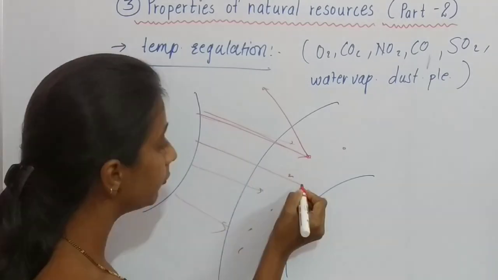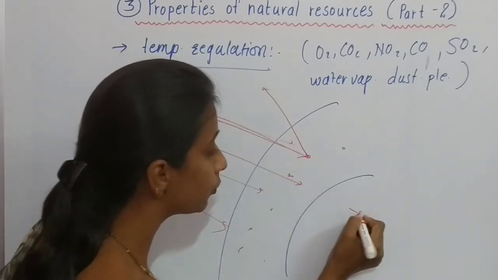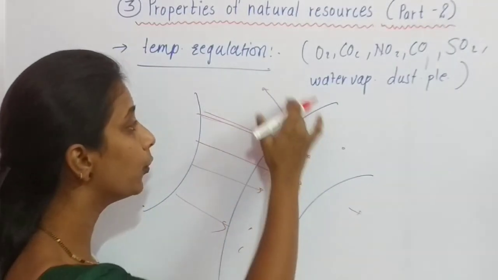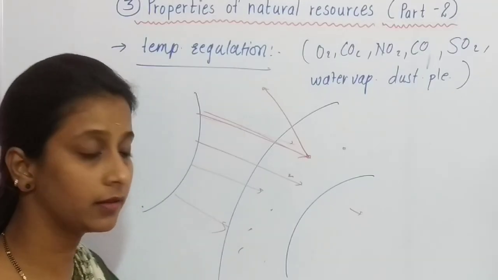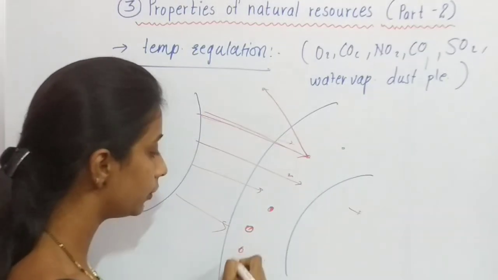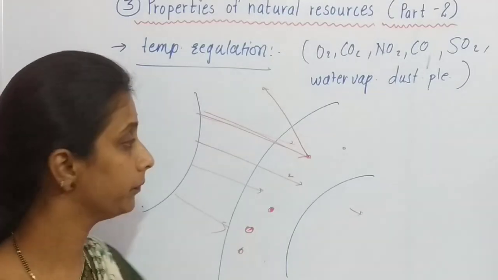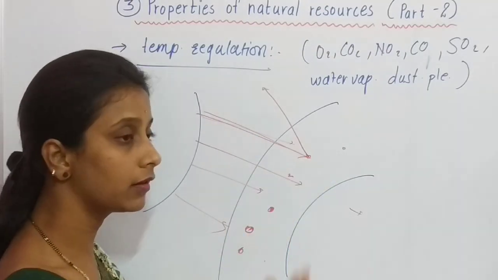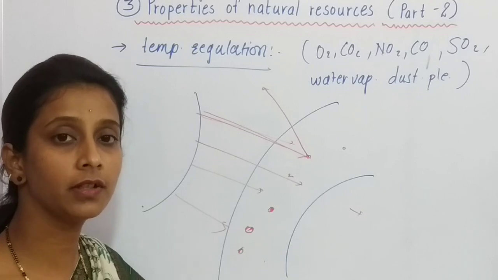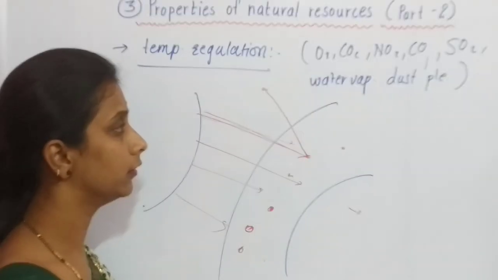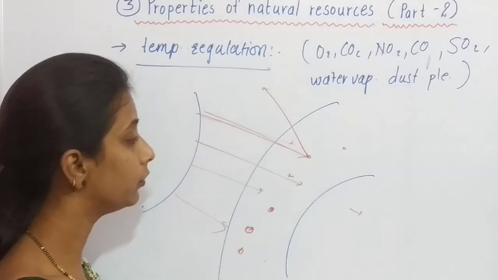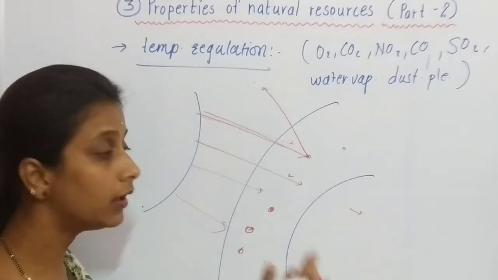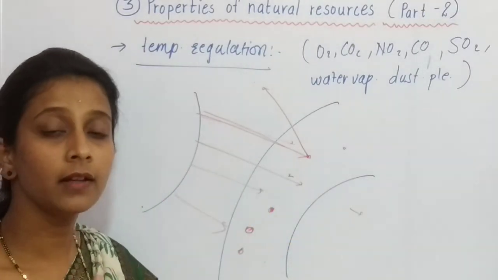and sometimes these sun rays reach the earth's surface. Some sun rays reach the earth's surface, some go back to space, and some sun rays are held by different constituents, different gas molecules. See again here, sun rays coming from the sun, when they strike the different particles present in the atmosphere, either they go back or they reach the earth's surface, and some are held by gas molecules.